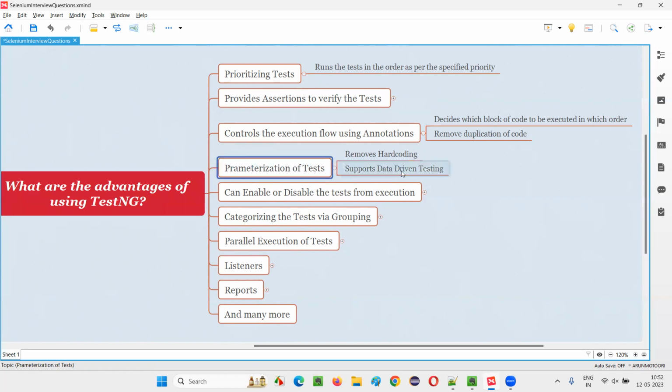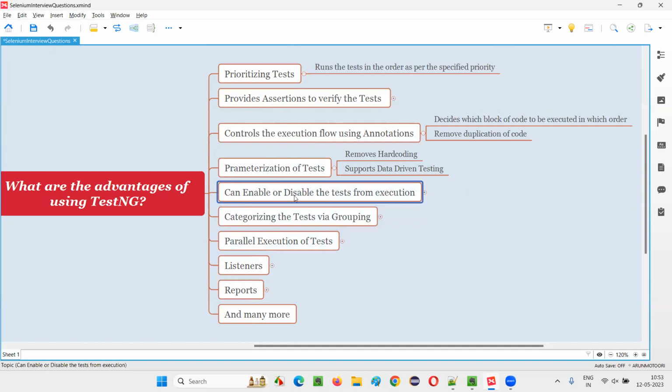If you have a test method which has, let's assume, 10 sets of data, in that case the test method has to run 10 times. We don't have to write the test method 10 times. Rather, you write one single test method and provide 10 sets of data under it. The same test method is going to repeatedly run 10 times, each time with each set of data. Such a thing is called data driven testing, where data is driving the testing.